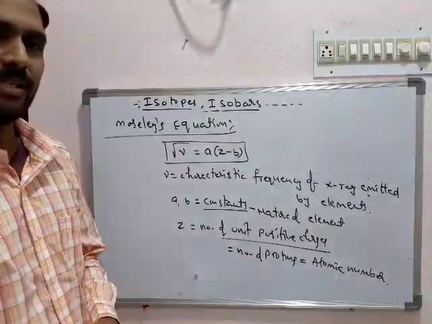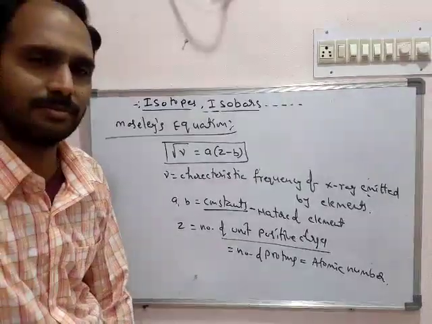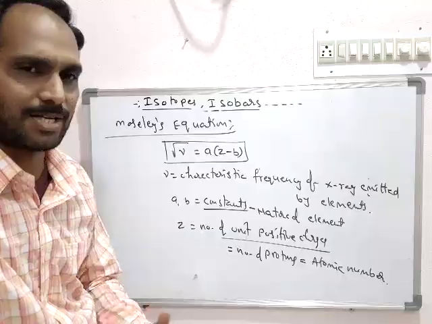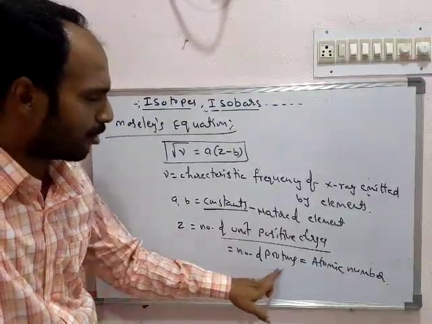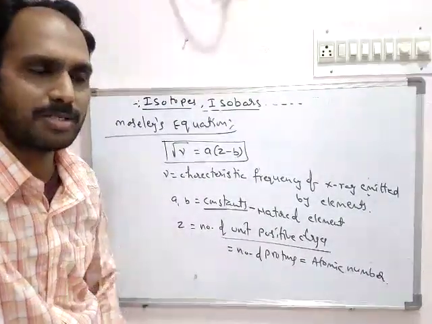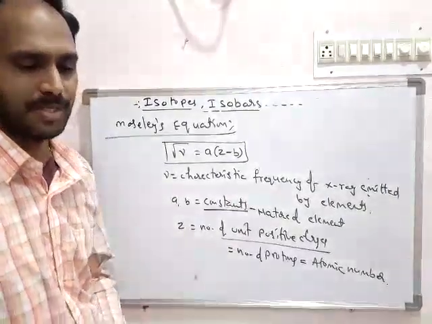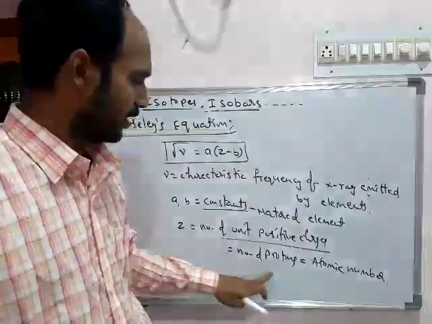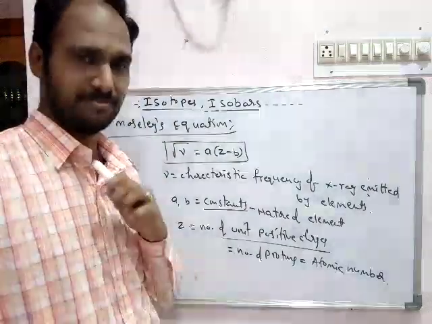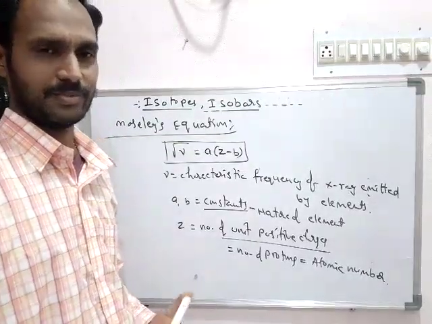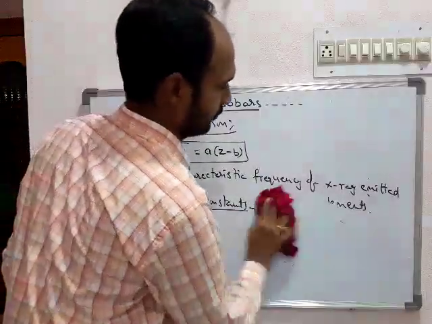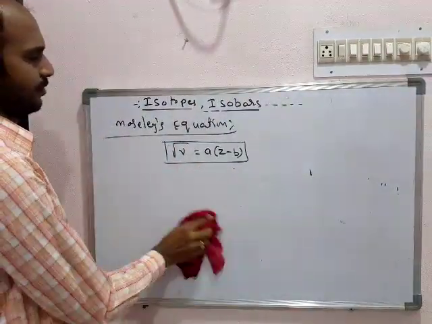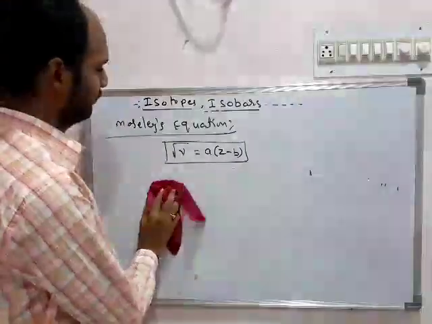So simply, what is the atomic number? The number of unit positive charges present in an atom, nothing but simply the number of protons. The number of protons is equal to the atomic number. So atomic number means the number of protons present in the nucleus of that atom. This is called Moseley's equation.